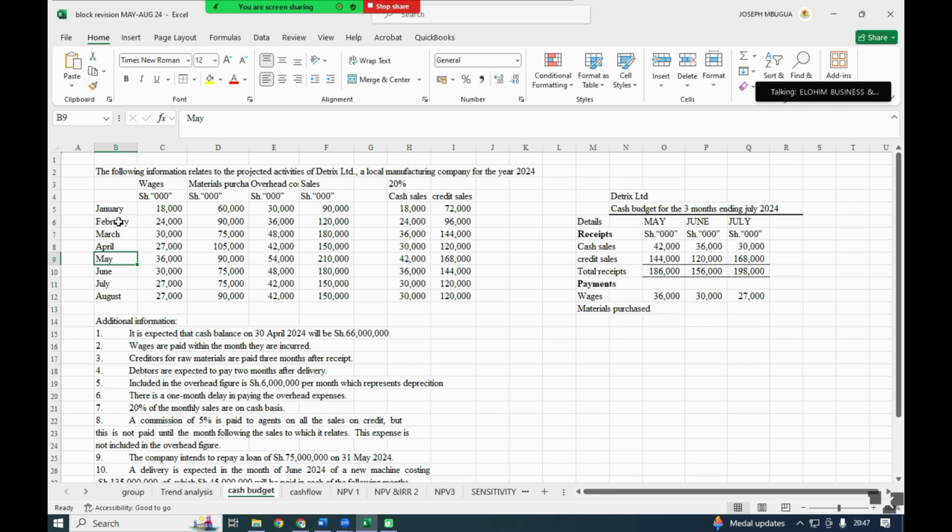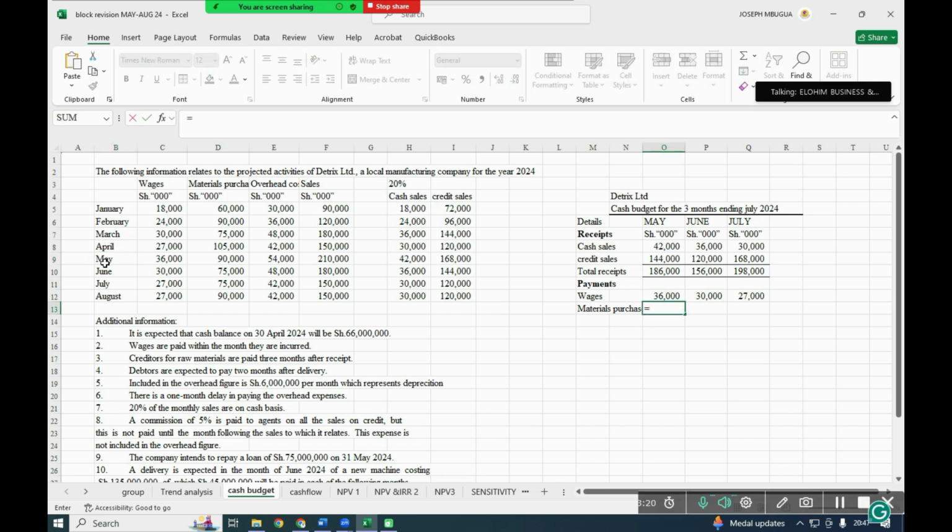We purchased in February, so we shall take February, March, and April, 3 months after, we pay in May. So for May, we are taking February material, 90.